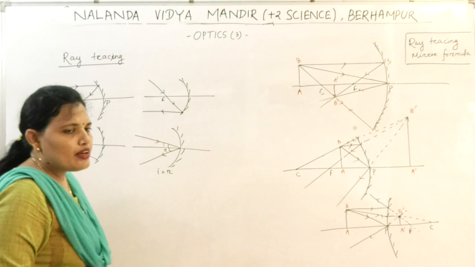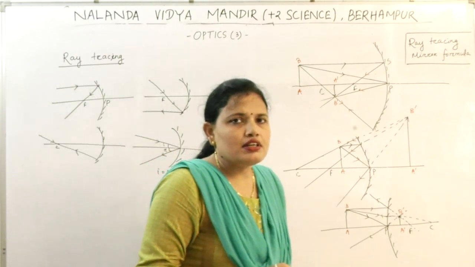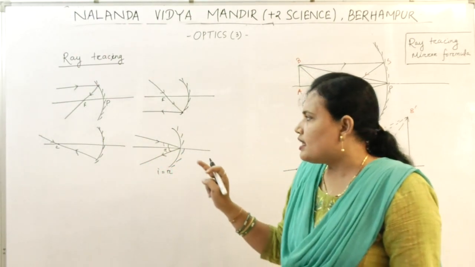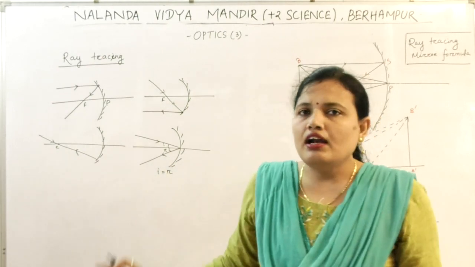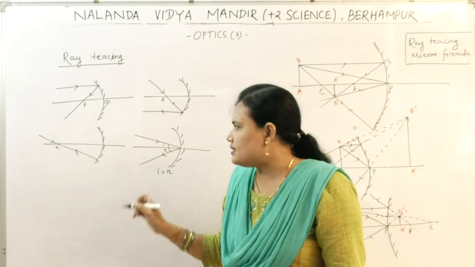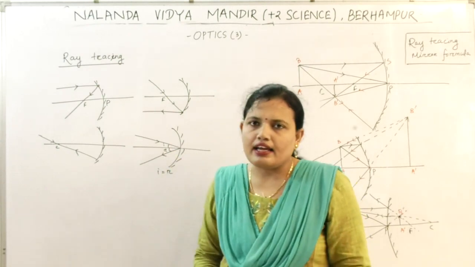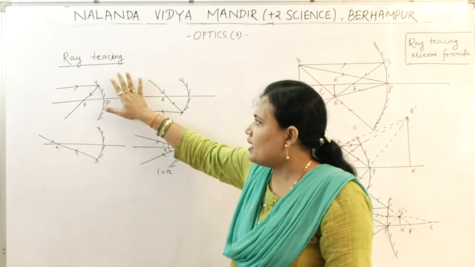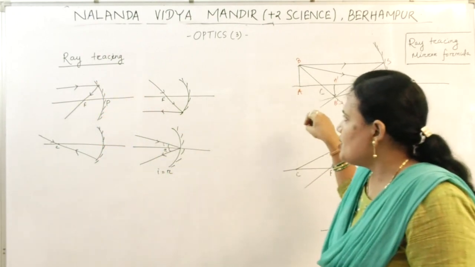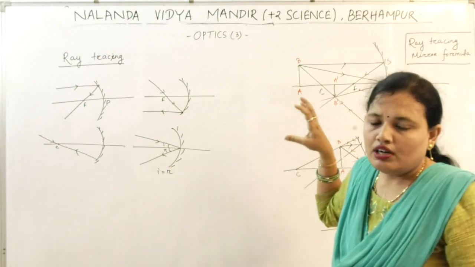If an incident ray falls at some angle with the principal axis, then after reflection it travels at the same angle with the principal axis, that is I equal to R. Angle of incidence is equal to angle of reflection. By taking all this, we can easily draw the ray diagram of your optics.